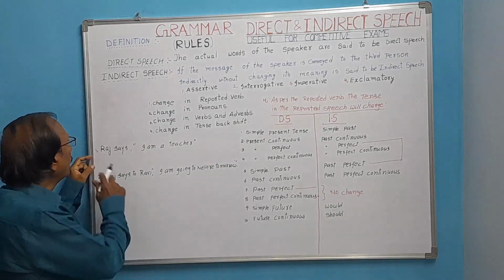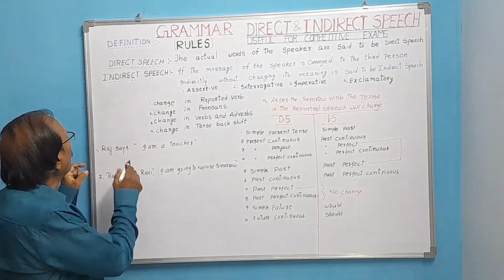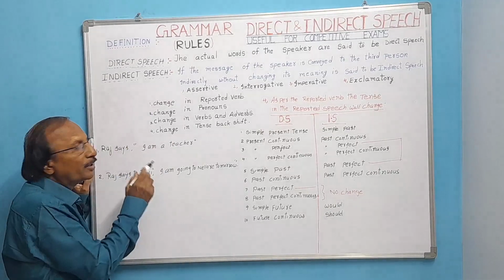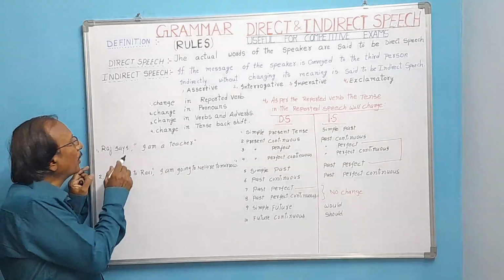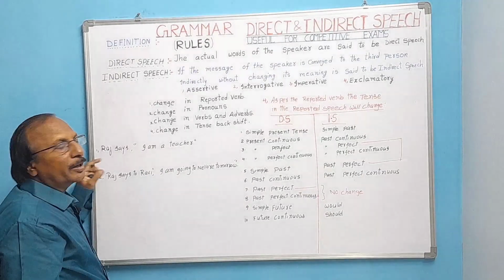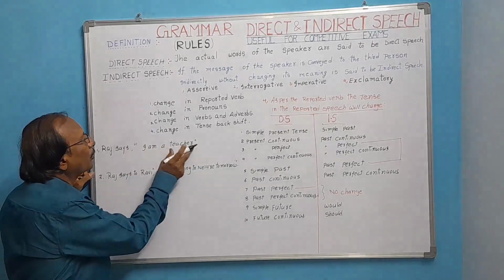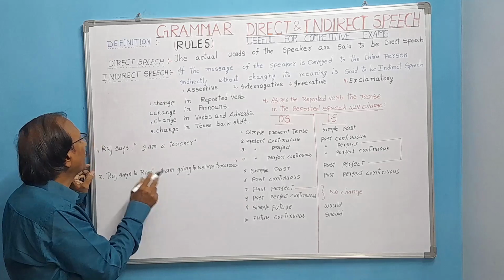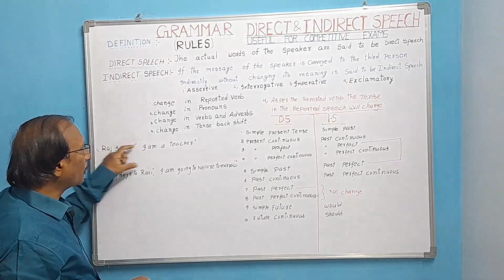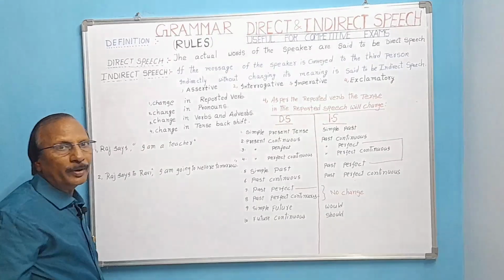What does Raj say here? Raj says, I am a teacher. As per the rules I have said, when there is a reported verb says, we have to write the same as it is. It is in simple present. When we come across the verb says in reported verb, the tense of the reported speech doesn't change. Inverted commas, whatever is there, we call it reported speech. And says is reported verb, Raj is reporter. Now, this is called direct speech. When you find comma and inverted commas, it is said to be direct speech.